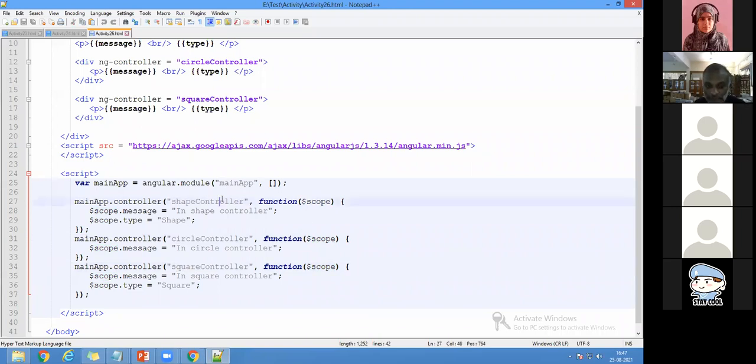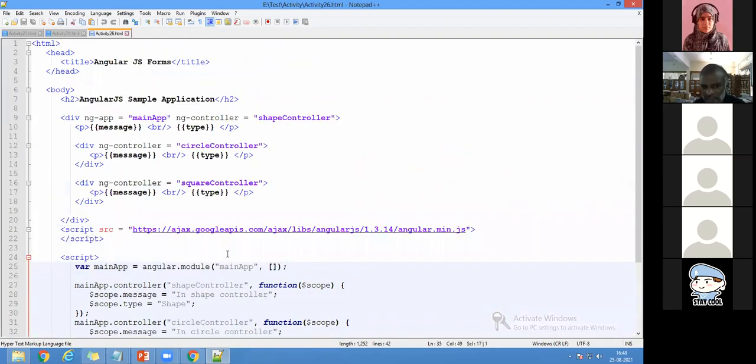When I use a shape controller, circular controller or square controller, you can see the scope.message in each one. In the shape controller it is shape. Similarly for the circular controller and the square controller. So this is a simple message that we are going to type with the shape controller.